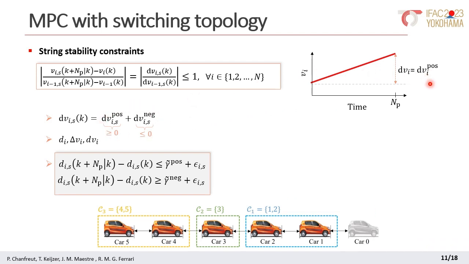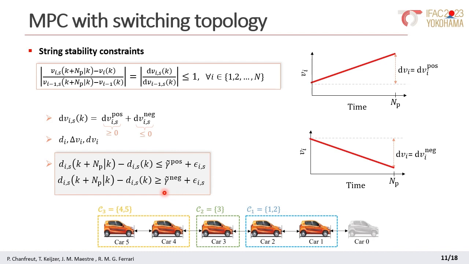over the prediction horizon, and 0 otherwise, and dB neg, which is negative when the speed is decreasing, and 0 otherwise. Using this decomposition and the relation between the distance d and the relative velocity delta v, we derive these soft constraints. And here epsilon is a slack variable. These are the constraints that are finally used in the MPC problem involving car I.